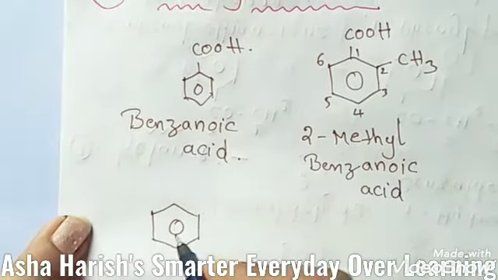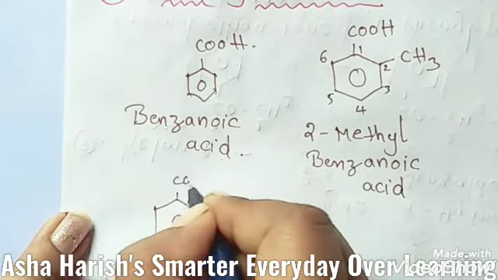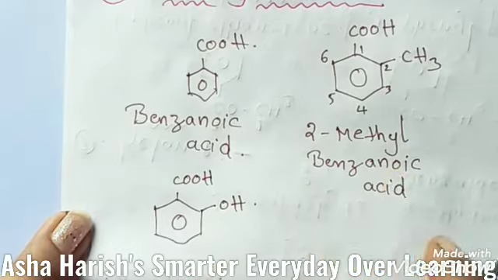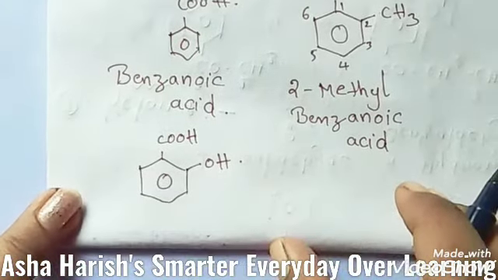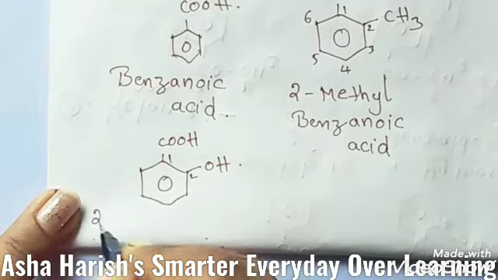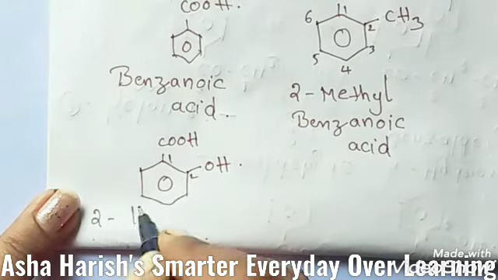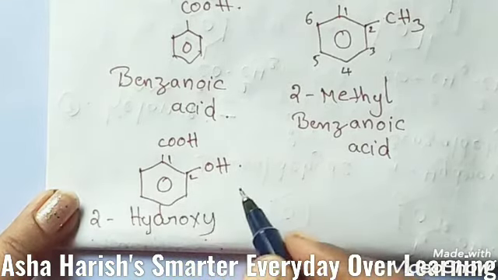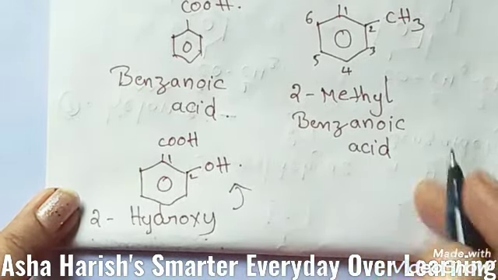Right? And to this compound one carboxylic group is present, and here students one alcoholic group is present. Now what you have to do: this is the first carbon, and at the second carbon a hydroxyl group is located, so 2-hydroxybenzenoic acid, you can represent it simply like that.